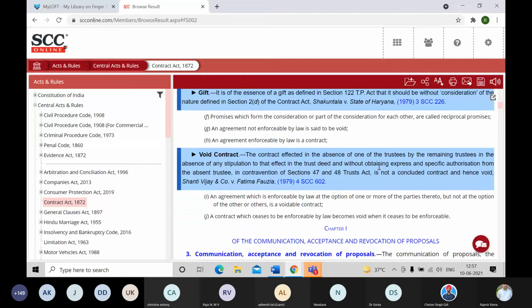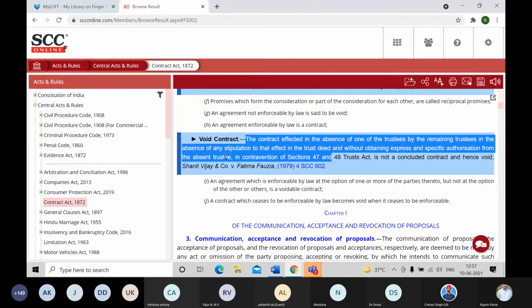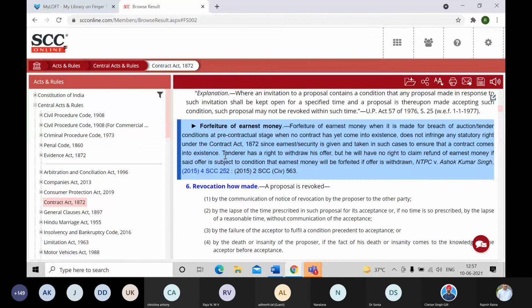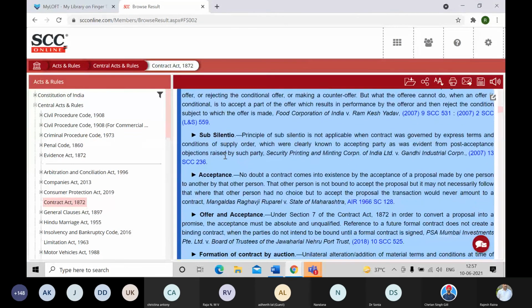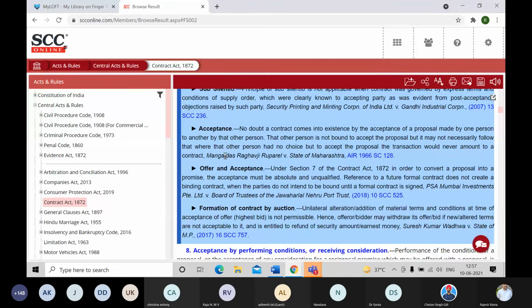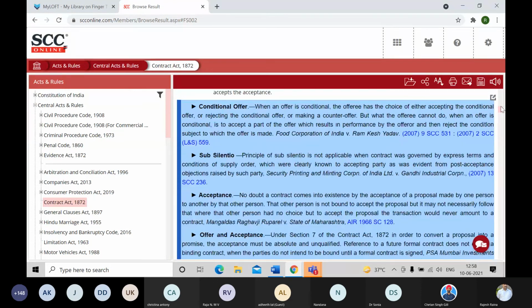And then next, void contract, same way. These commentaries are a part of the judgment only, which point towards the principal topic, like void contract. Similarly, you will find one on acceptance of offer, or if you go further down, you can see these at regular intervals across various sections. Under those sections, various titles or topics are mentioned, and for each topic there is a citation of the case law followed by the commentary. At times you will also find more than one citation, or two important judgments on that topic, mentioned in the form of these commentaries.